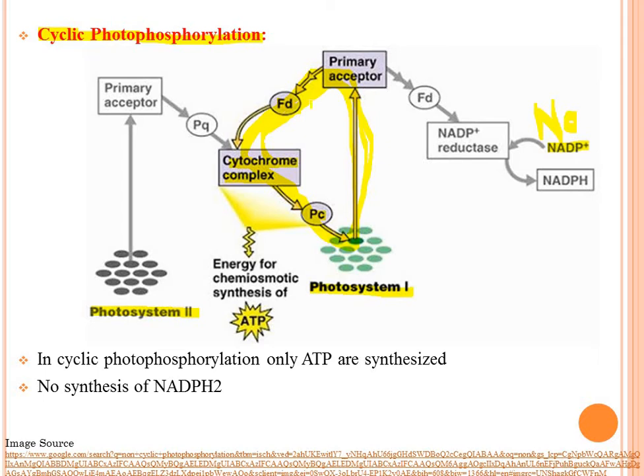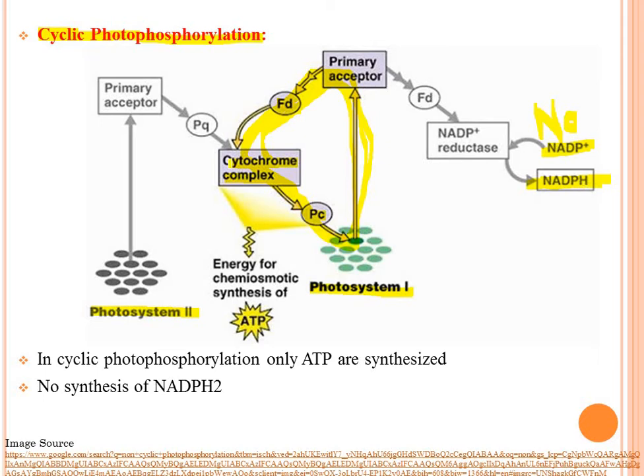But here, in the presence of light, addition of phosphate takes place. NADPH2 is not synthesized. This is the important thing, because there is no final acceptor. NADP does not accept the electron because it rotates in a cyclic manner. Therefore NADPH2 is not synthesized in cyclic photophosphorylation, but ATP is synthesized.